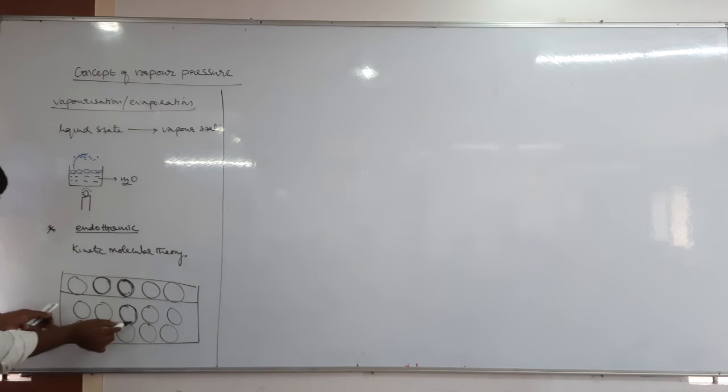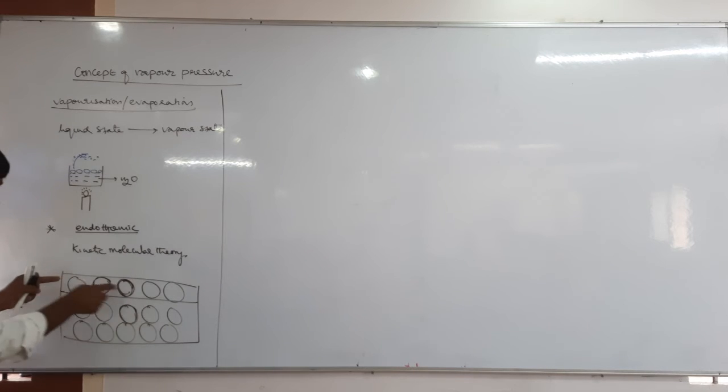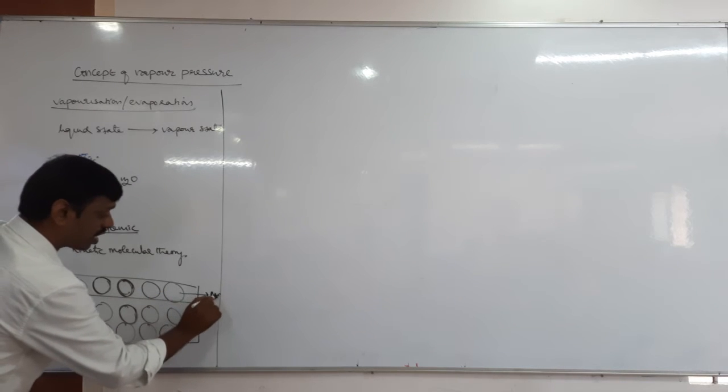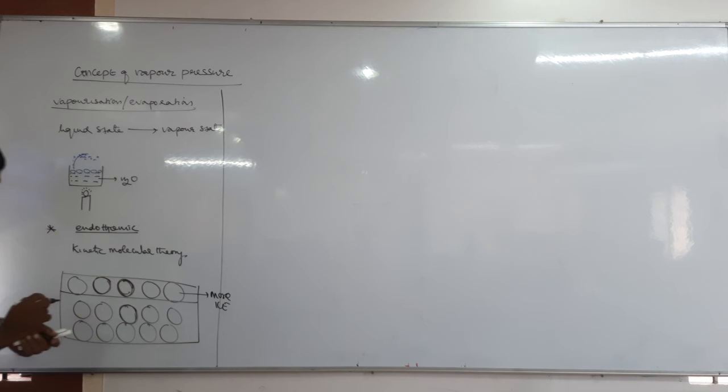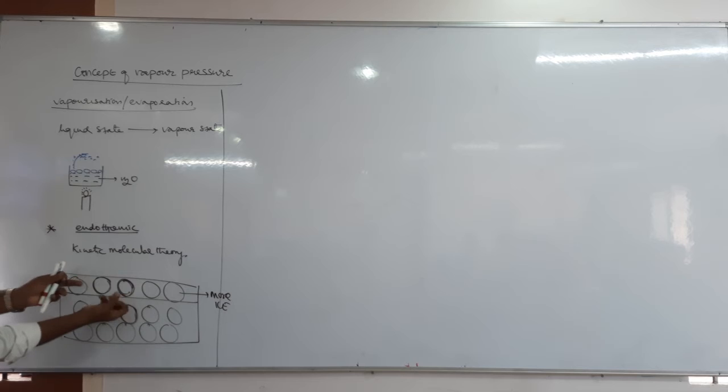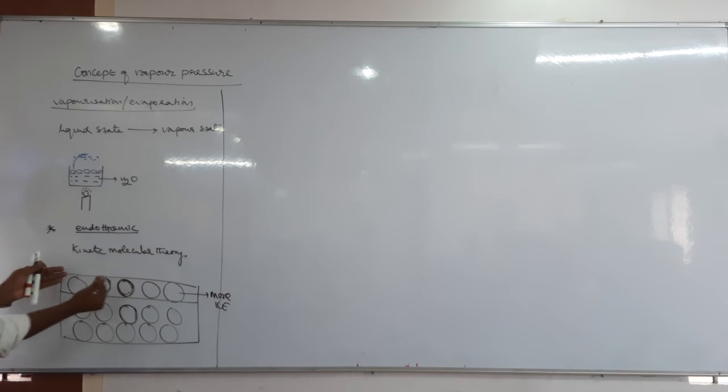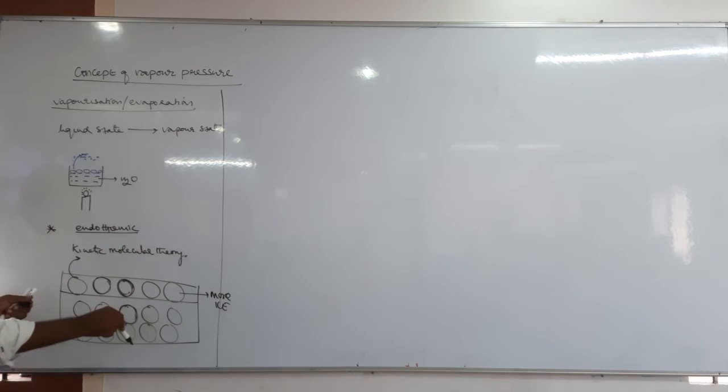Bulk in the sense, the liquid molecules present where? Interior. So this is the liquid molecule in the interior, and these liquid molecules are on the surface. Therefore, these liquid molecules will have more kinetic energy compared to bulk molecules. Due to more kinetic energy, these liquid molecules overcome the force of attraction, and they can escape into the vapor phase easily. When they escape into the vapor phase, their kinetic energy decreases. As a result, temperature also decreases. So in this way, it is an endothermic process.